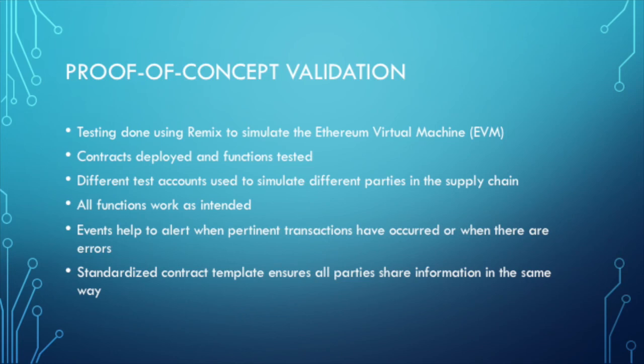In addition, the use of events helps to clearly indicate when pertinent transactions have occurred. For example, when goods have shipped, when goods have been received, or when payment has been executed. They also trigger alerts whenever certain transactions are unsuccessful, so that parties can identify the problem quickly and easily, and work towards rectifying it as soon as possible. This is more efficient than manual systems currently in use, where errors can go unnoticed for long periods of time.